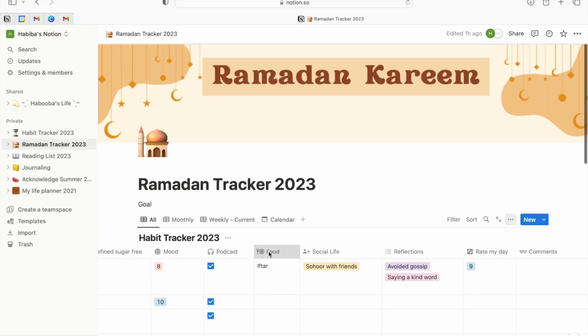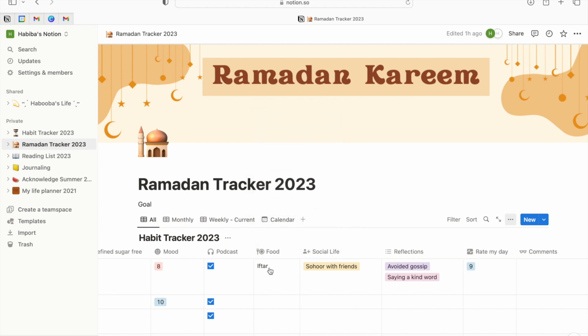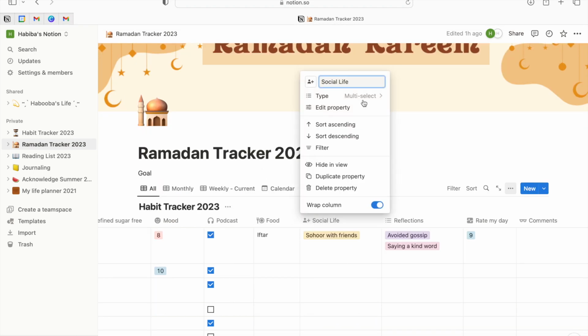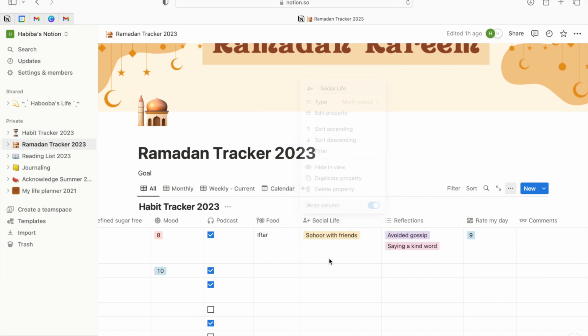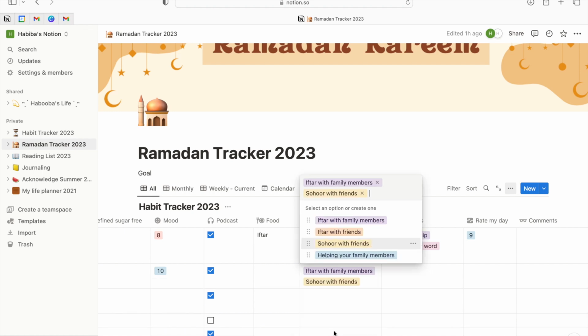As for food, this is an option, and I went for text so I can type the meals I had. Social life to me is worth acknowledging, and I played with the option multi-select because most of the days are different.